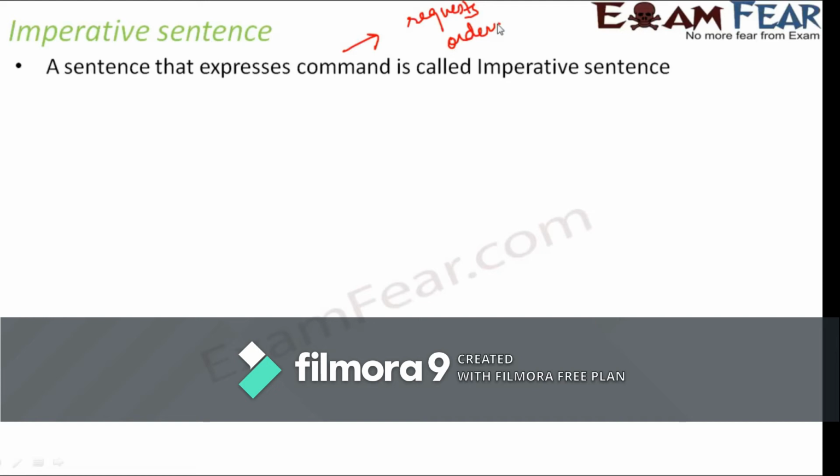So you are giving an order, or a command, or you can even request that person. For example, please get me a glass of water. That's a request, but still you are asking someone else to do something as per your wish. So you are giving an order, but in a polite way. All these types of sentences fall under the category of imperative sentence.